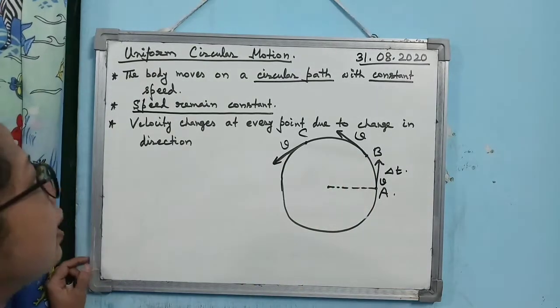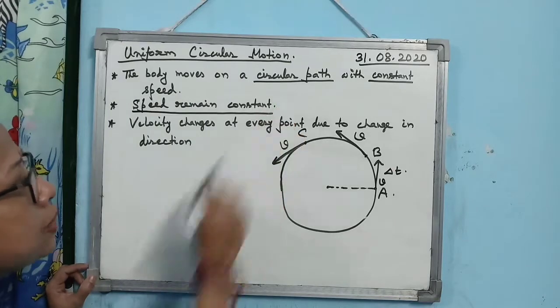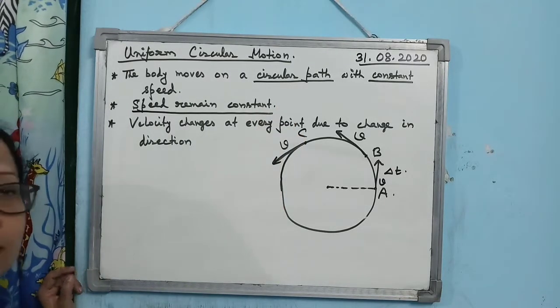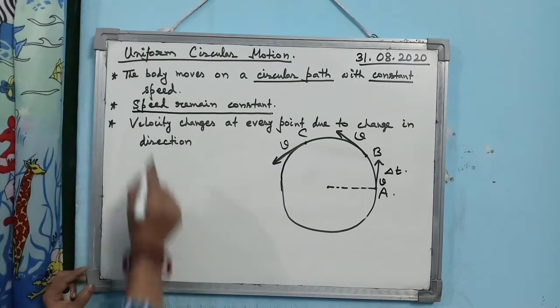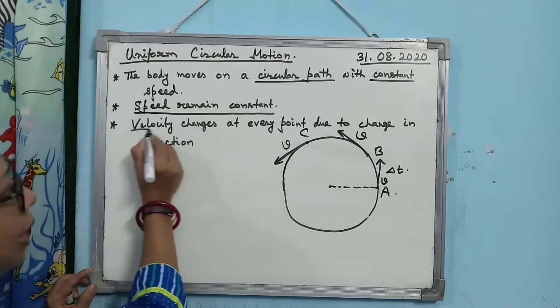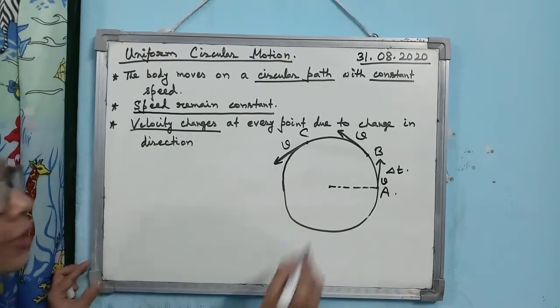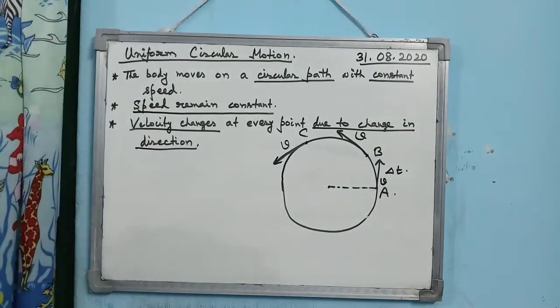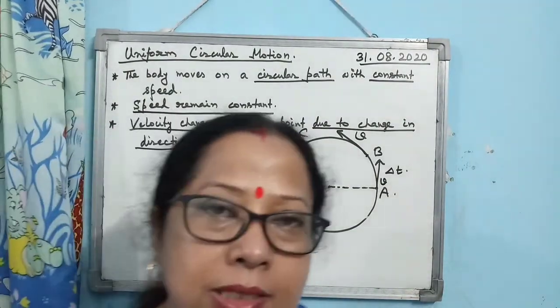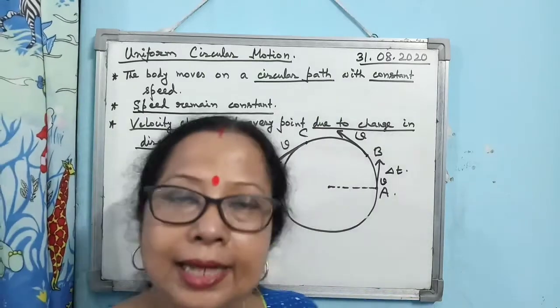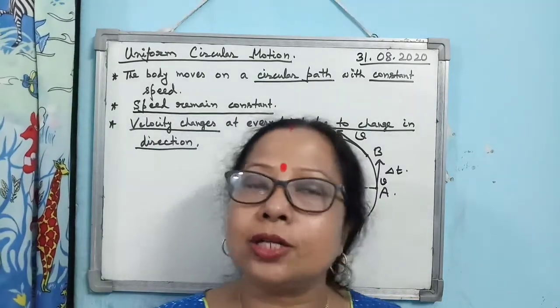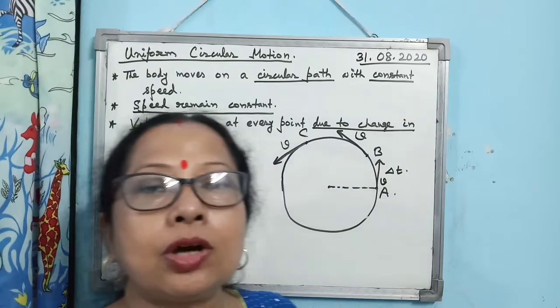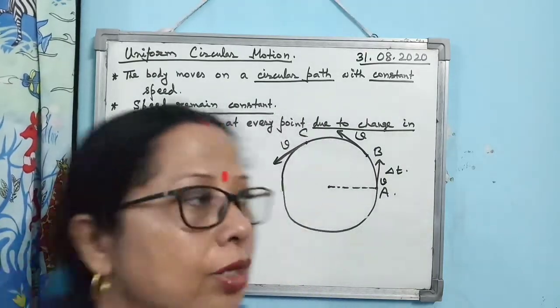So when a body undergoes uniform circular motion, the two points you have to remember are that speed remains constant, but velocity changes due to change in direction. The magnitude of the velocity remains constant, but the direction is changing at every point. So we consider that velocity is not a constant quantity.